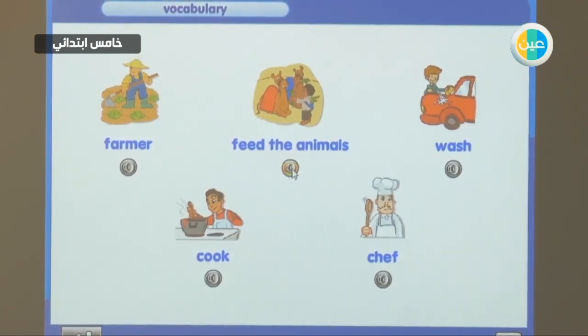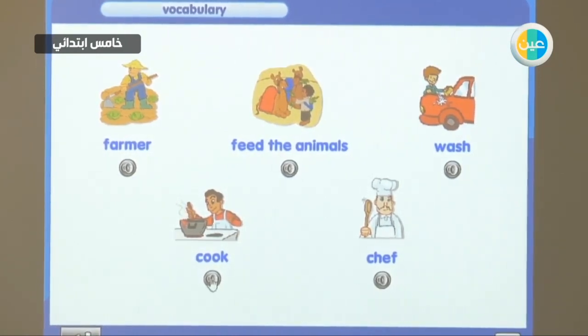Now the farmer feeds the animals. Feed the animals. The farmer feeds the animals. The chef cooks. Cook. So the verb cook is for the chef. The chef cooks food, and the farmer feeds the animals.